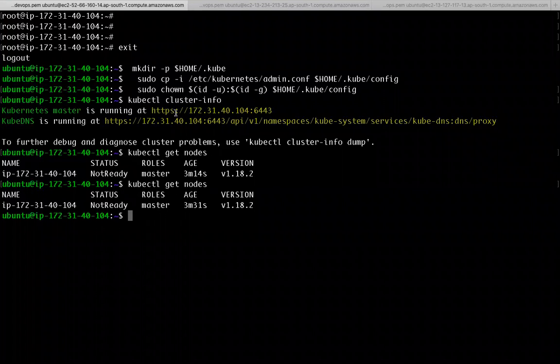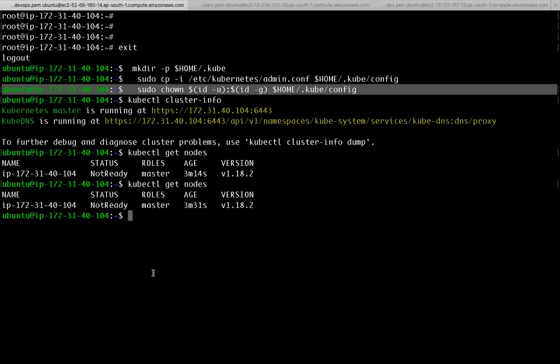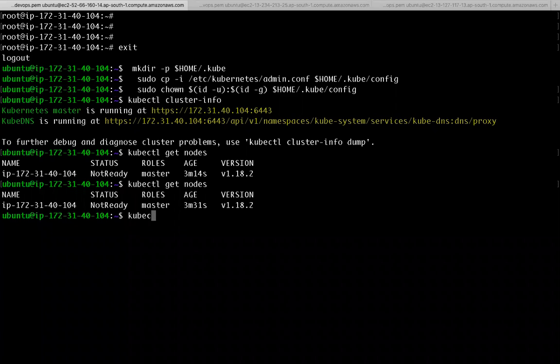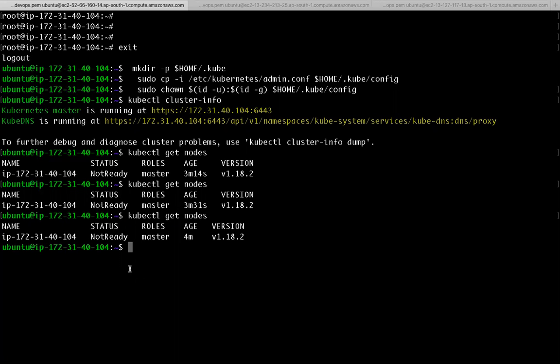The kubectl is talking to this same machine. You can configure kubectl in a different machine also. In the same machine, I have kubectl, and this file has my Kubernetes cluster information. kubectl get nodes. As of now, I have only one machine. Still, that is not ready.